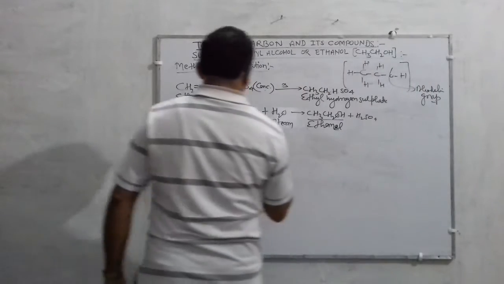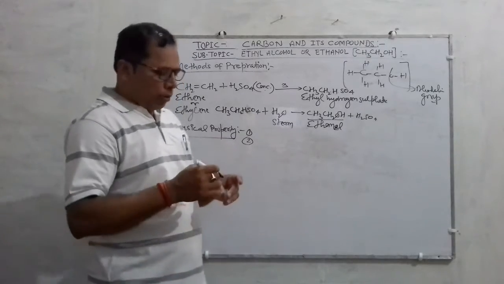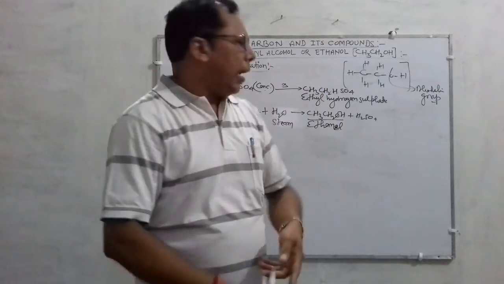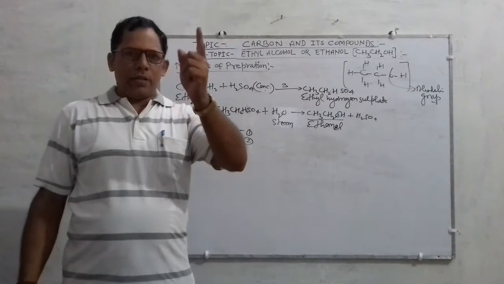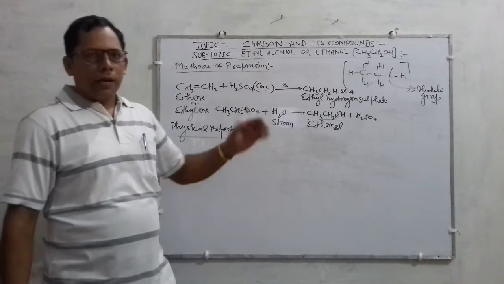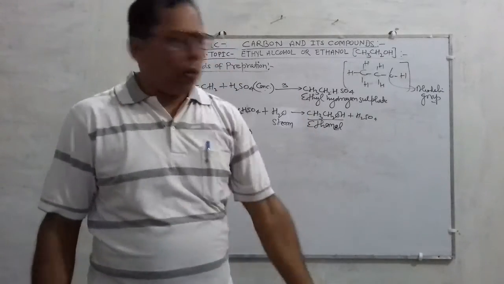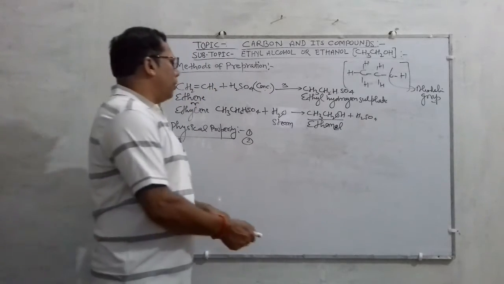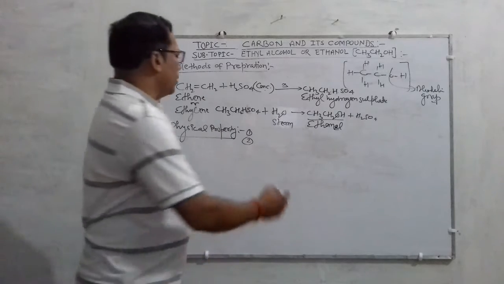Second point, ethyl alcohol has a characteristic alcoholic smell and burning taste. It means this ethyl alcohol or ethanol has an alcoholic smell and is burning in taste, and ethanol is also a volatile substance.